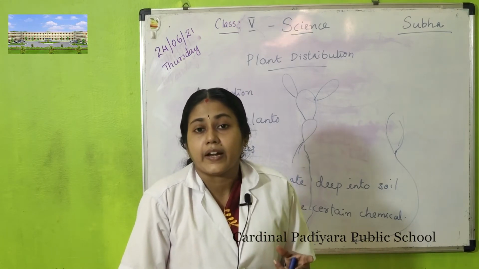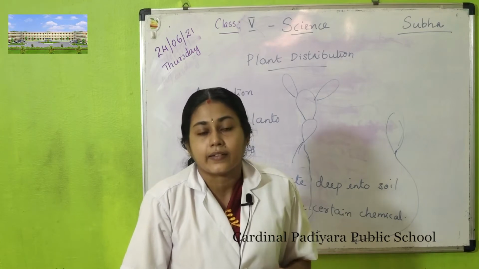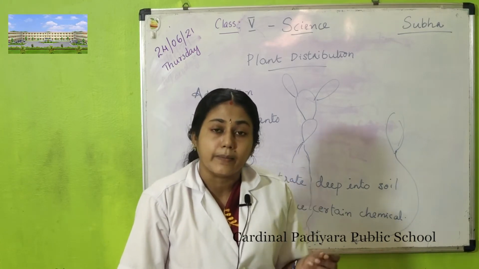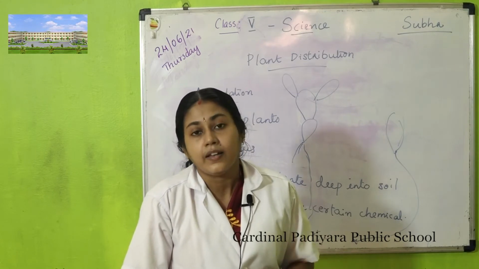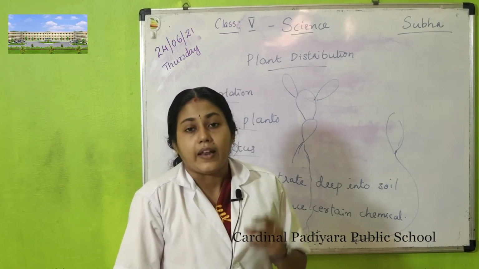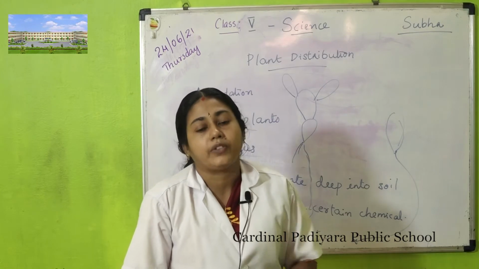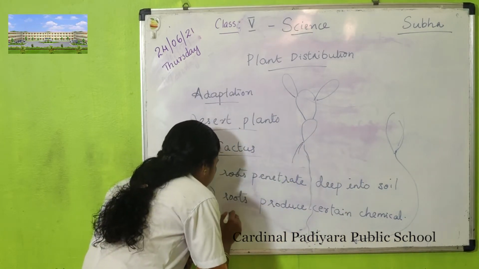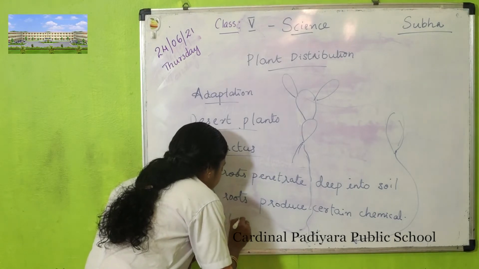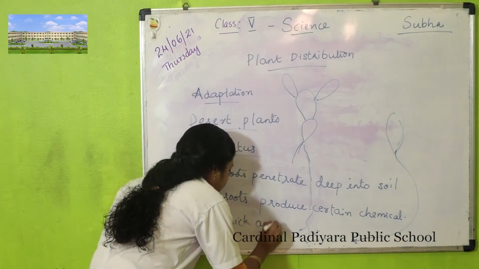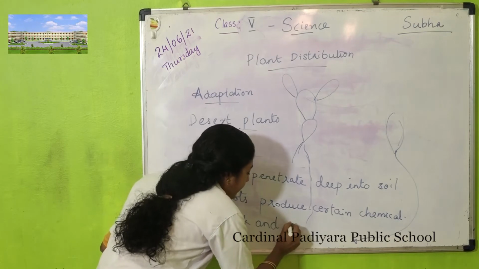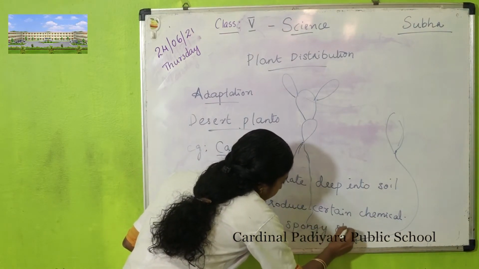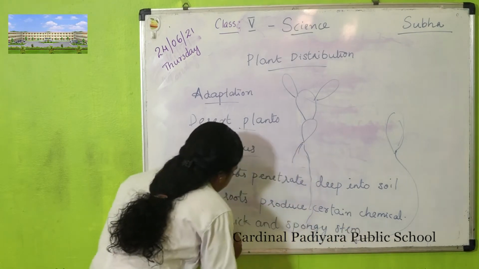They live in conditions where water is scarce, so they store water in their stem, and the stem becomes spongy and fleshy. They have thick and spongy stems.